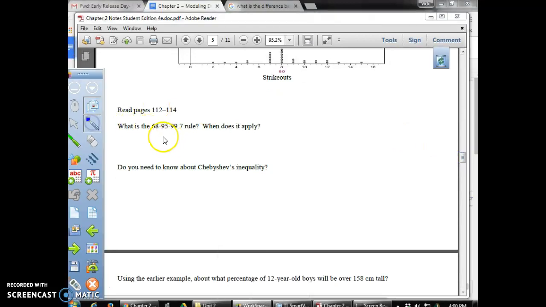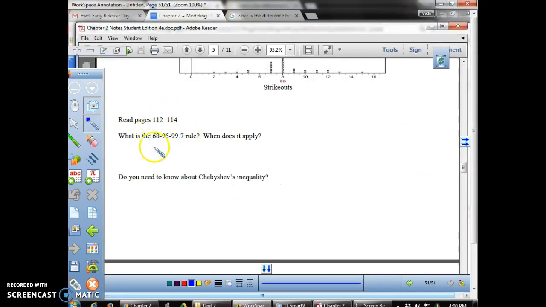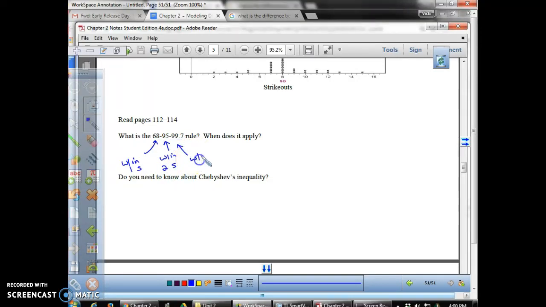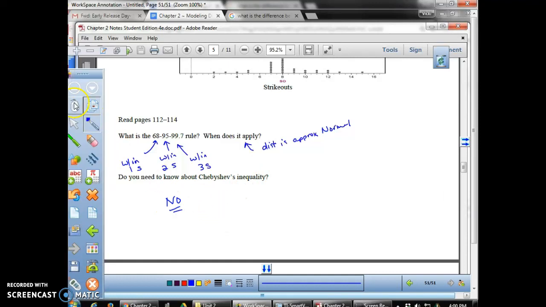Now, we talked about the 68, 95, 99.7 rule. Basically, this is just what it means within 1 standard deviation, within 2 standard deviations, and then within 3 standard deviations. And does it always apply? No, it does not. It's only when your distribution is approximately normal. And then, do you need to know Chebyshev's inequality? And the answer is no. It's not an AP Stat standard.